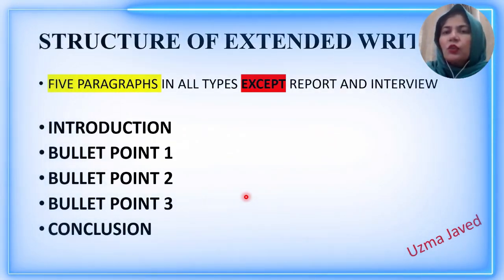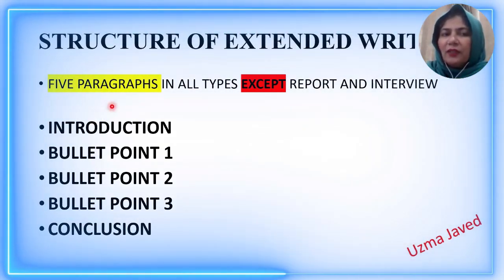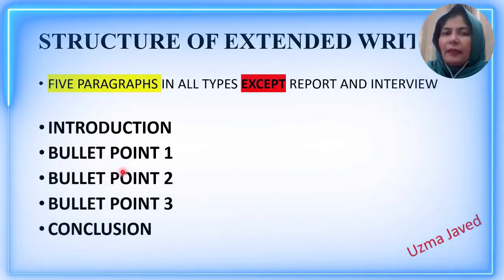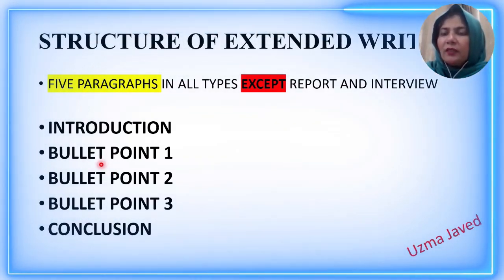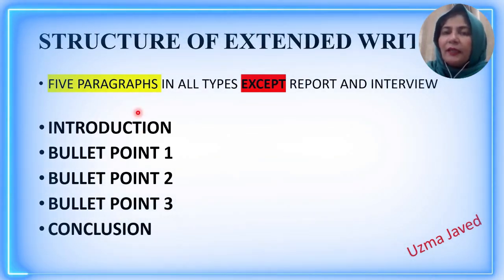As far as the structure of extended writing is concerned, the regular pattern is 5 paragraphs, with introduction and conclusion as the first and the last paragraph. In between is the body of extended writing of any type, and it should have 3 paragraphs, with bullet point 1 in the second paragraph, bullet point 2 in the third paragraph, and bullet point 3 in the fourth paragraph, because the first paragraph was taken for writing the introduction.